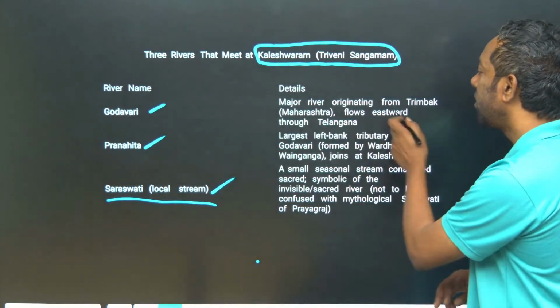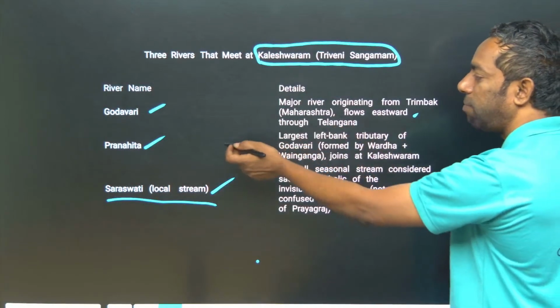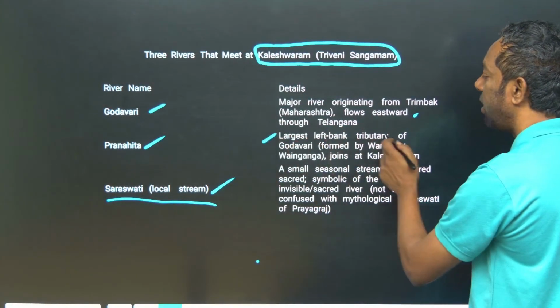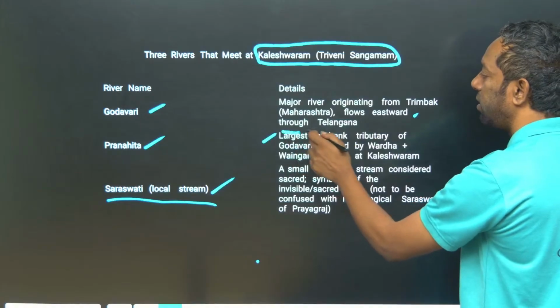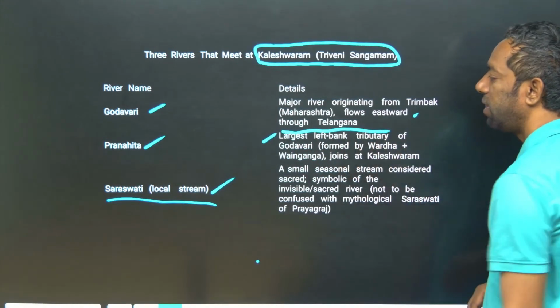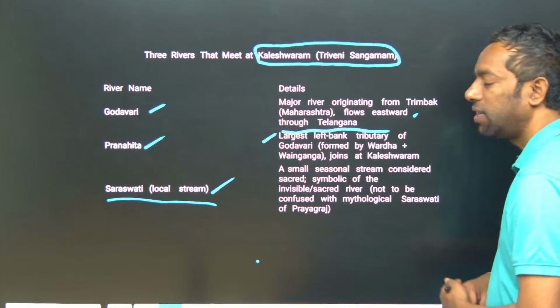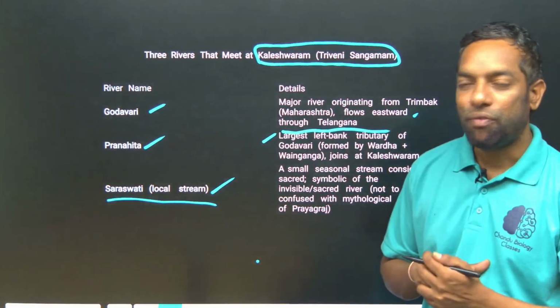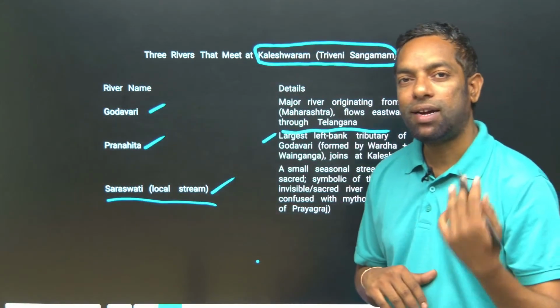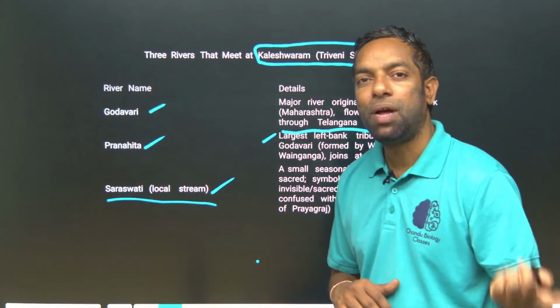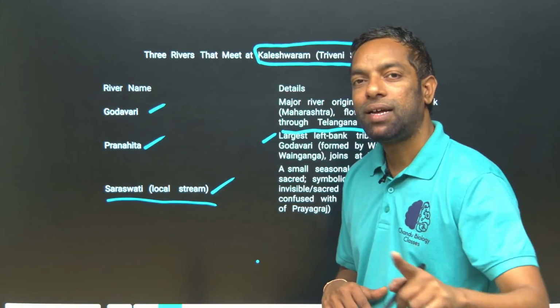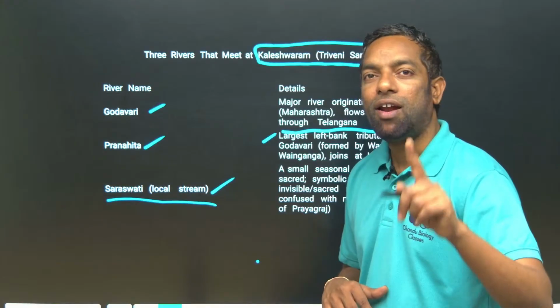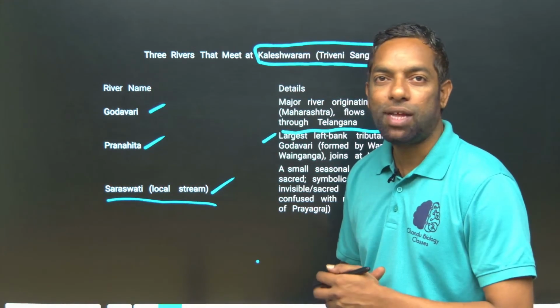Godavari is the major river. Pranahita is the largest left bank tributary. Pranahita is the combination of Wardha and Wainganga. Wardha and Wainganga together form the Pranahita, which is the largest left bank tributary of the Godavari.